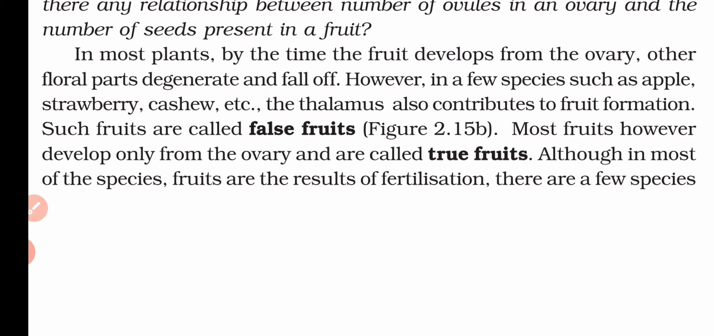In almost all the species, what is happening? The fruits are generally the result of fertilization. That means after fertilization only the fruit is developed. But in some few species, what is happening? The fruit is developed without fertilization. That means in most cases, whenever fertilization occurs, at that time the ovary will convert into the fruit. But in some species, without fertilization, they are converting into the fruits.